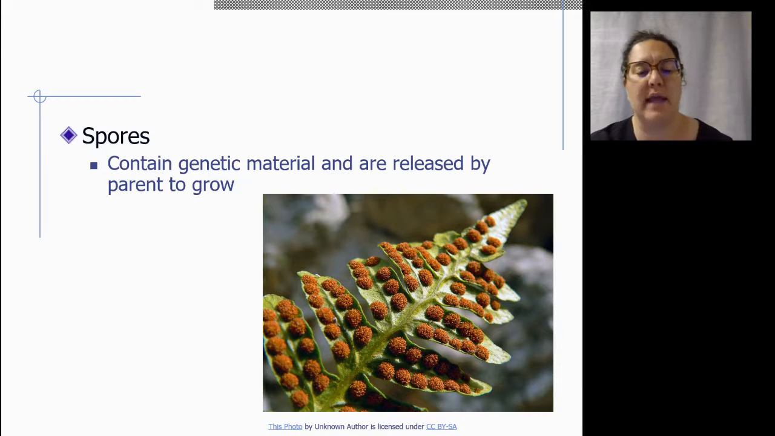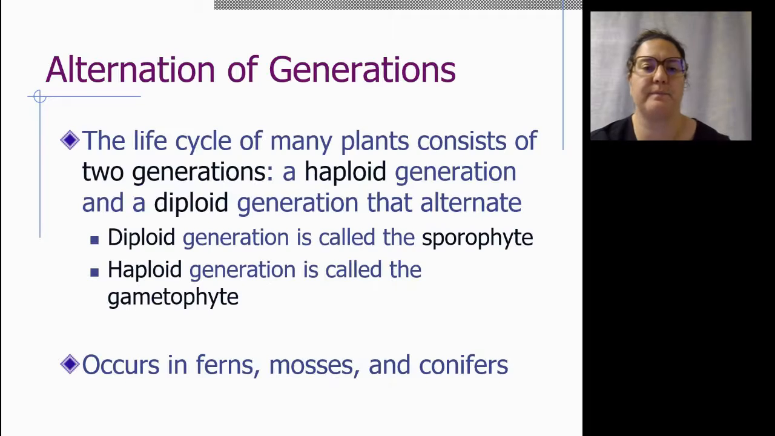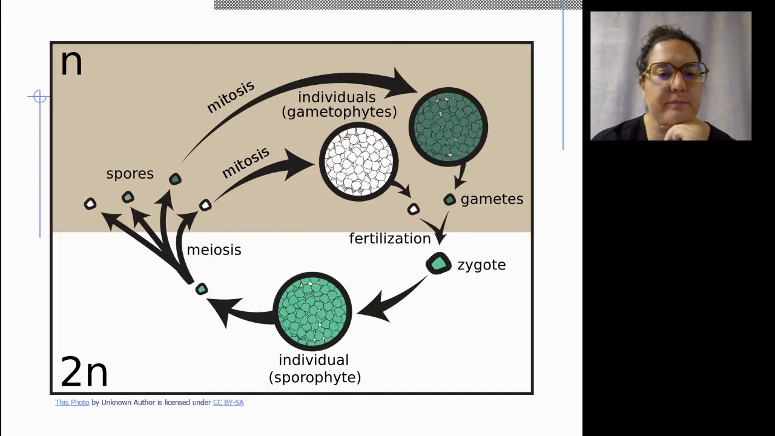So another type of life cycle is using spores, which contain genetic material and are released by the parent to grow. So spores, incidentally, are diploid cells for plants. So they don't need to be fertilized. They've already been fertilized. They're, in essence, zygotes. And another plant reproduction method is known as the alternation of generations. So the life cycle of many plants has two generations, a haploid generation and a diploid generation. And the diploid generation is called the sporophyte, and the haploid generation is called the gametophyte. So gametes are haploid. And this occurs in ferns, mosses, and conifers.